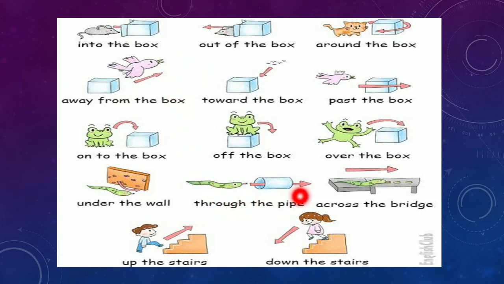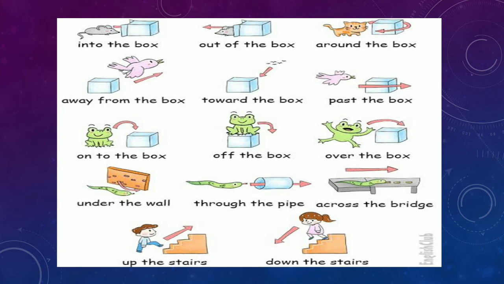Through the pipe, it will enter through the pipe, it will come out through the pipe, it will pass through the pipe. So you can see the arrow, it will move through the pipe, right? And up the stairs, down the stairs. If you are moving upward, then up the stairs. If you are moving downwards, then down the stairs, okay? Similarly, you can see "against" is also here.